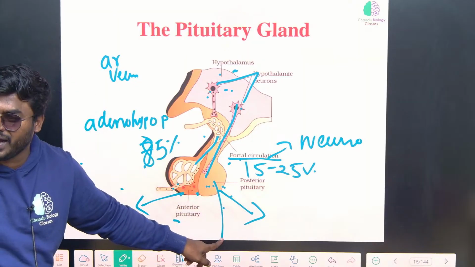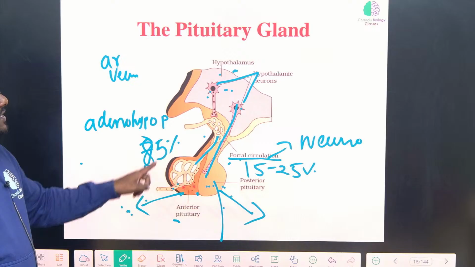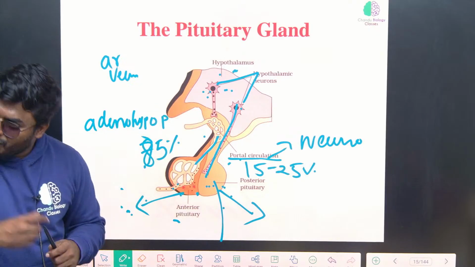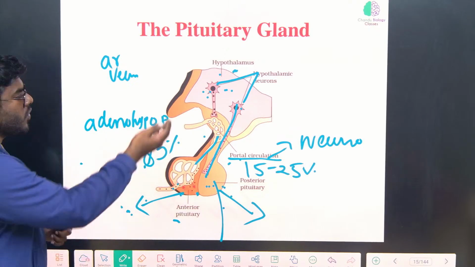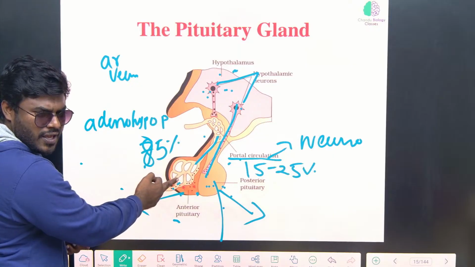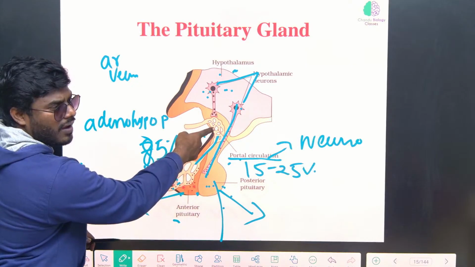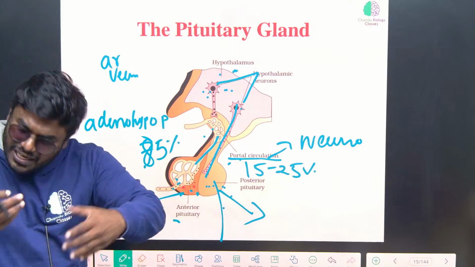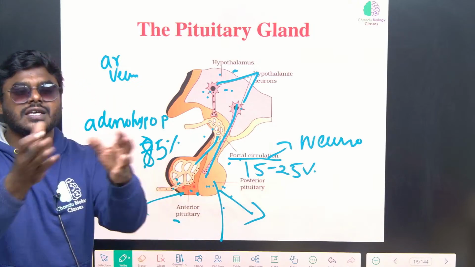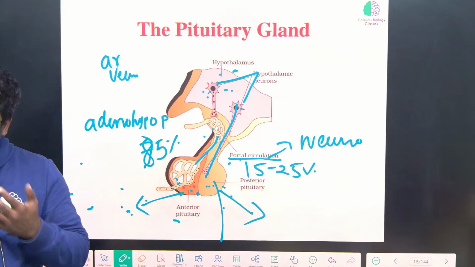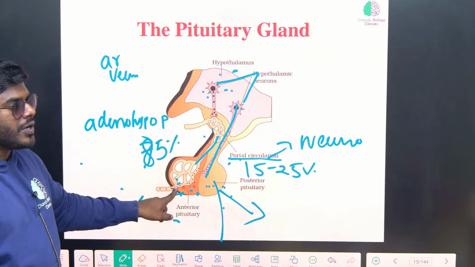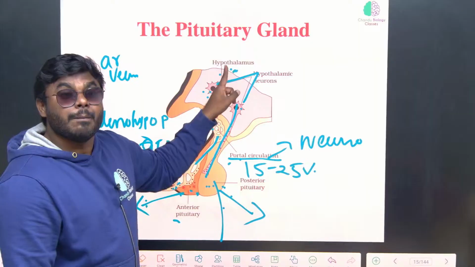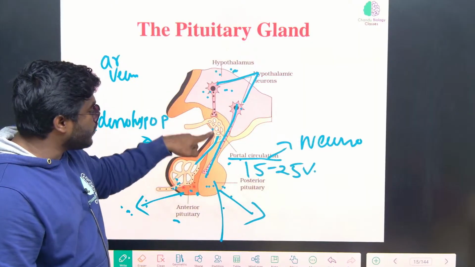Anterior pituitary gland is controlled by hypothalamus. First, the hypothalamus releases some hormones. Those hormones enter the anterior pituitary via the portal system. Then the anterior pituitary becomes active and releases some more hormones into the blood, and they show their action. In other words, the entire anterior pituitary is under the control of the hypothalamus via the portal system.